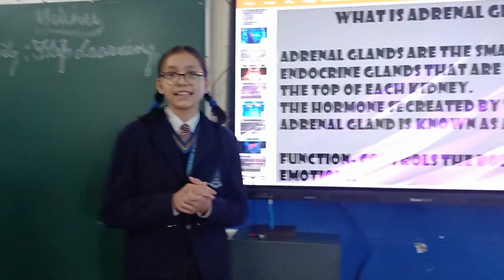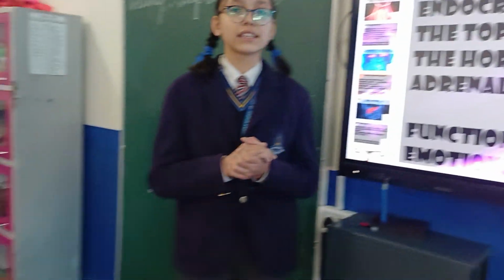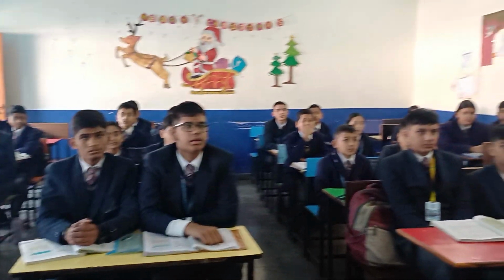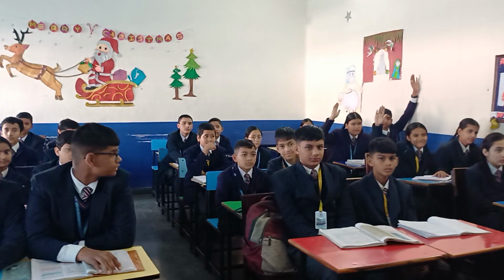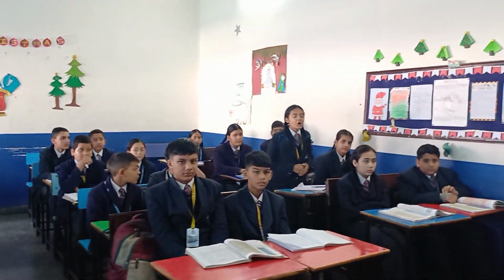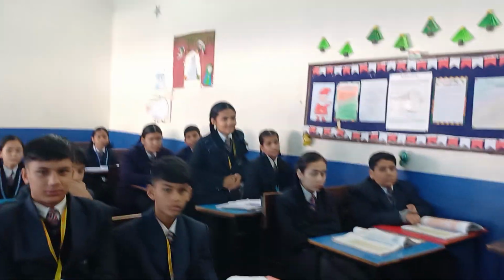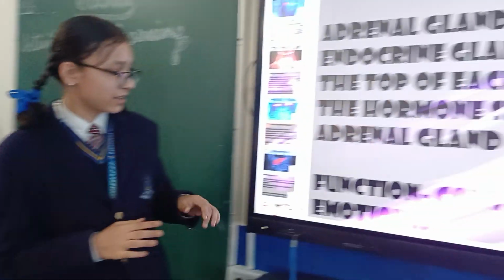Can anybody tell which hormone controls the emotions of the body like happiness, sadness, anxiety? Yes, Shreya. The hormone adrenaline controls our emotions. Yes, the correct answer is the hormone adrenaline.